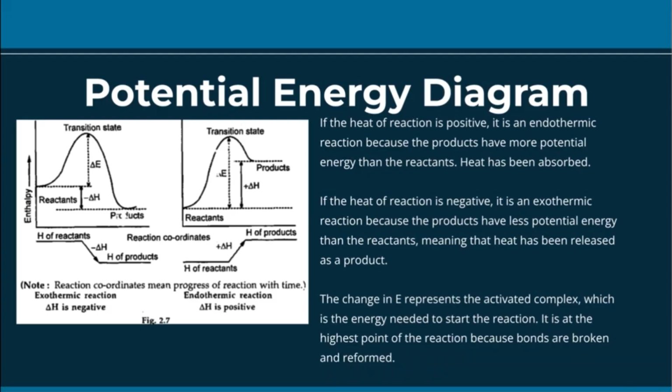The change in E, which is triangle E and is represented by the dotted line, represents the activated complex, which is the energy needed to start the reaction. It is at the highest point of the reaction because bonds are broken at this point and then they're reformed.